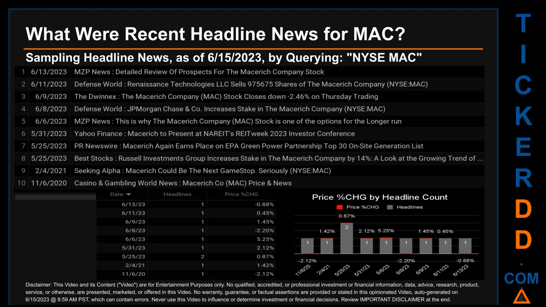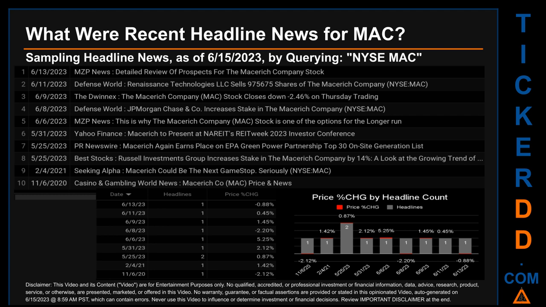Tuesday, June 6, 2023 was the day with the highest percentage change in price when we compare opening versus closing price for the ticker. The day saw a jump of 5.25% when MAC opened trading at $10.29 and closed at $10.83. There was one found headline when MZP News published the headline that read, "This is why the Masaryk Company, MAC, stock is one of the options for the longer run."